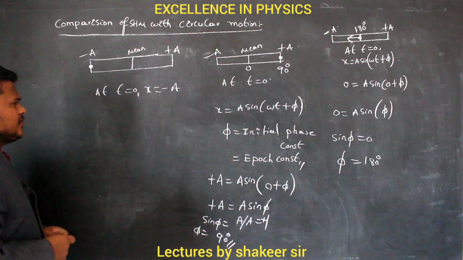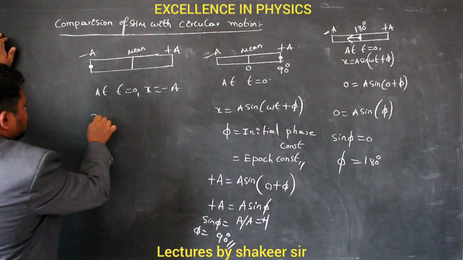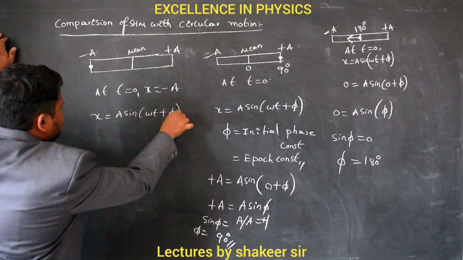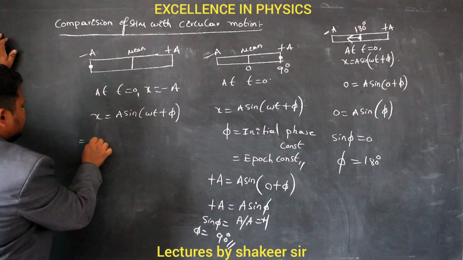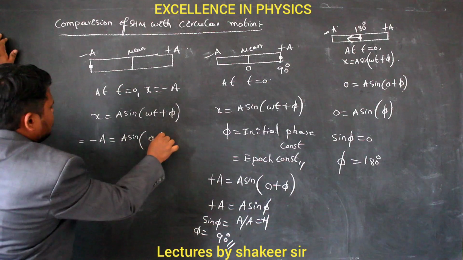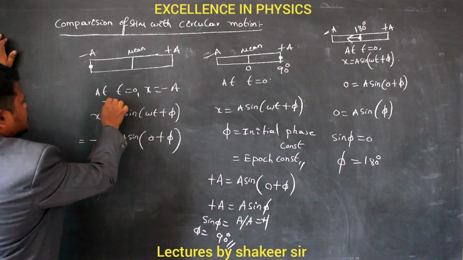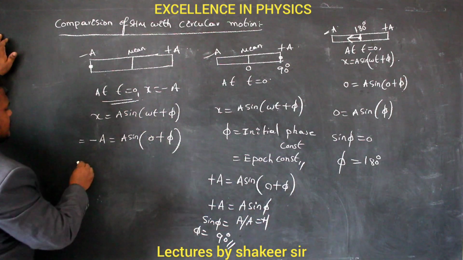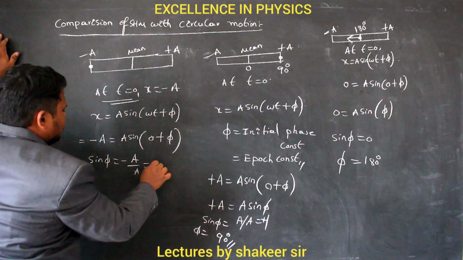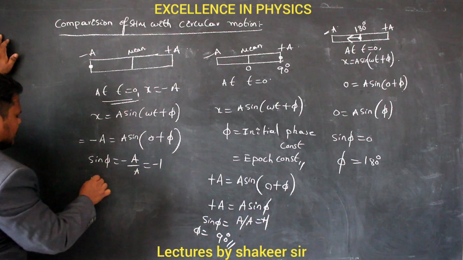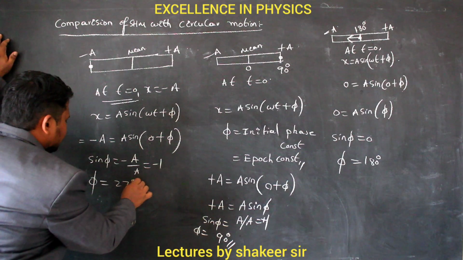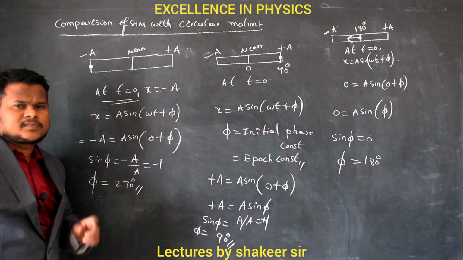Then let us see how we can calculate the phase of this particle. So x is equal to a sin (ωt plus φ), where φ is the initial phase constant. So x value is minus a. So minus a is equal to a sin (0 plus φ). 0 because this is when we have started observation, time is 0. So therefore sin φ will become minus a by a, which is minus 1. So sin φ will become minus 1 for which angle? For the first angle of 270 degrees, sin φ value will become minus 1.